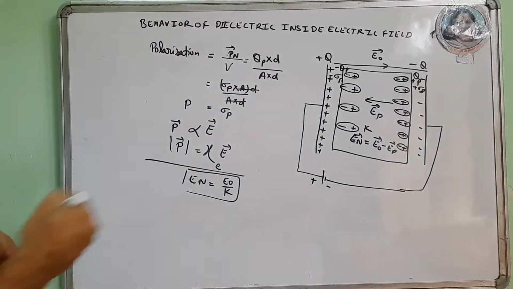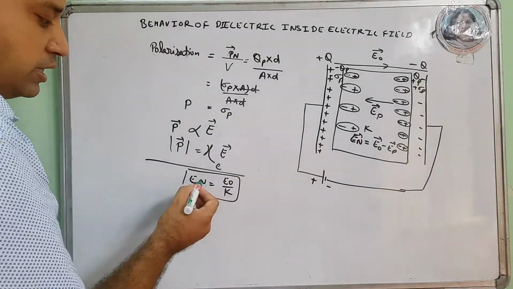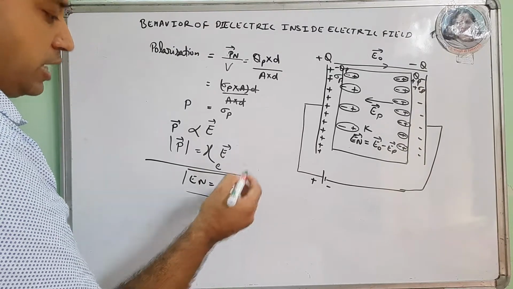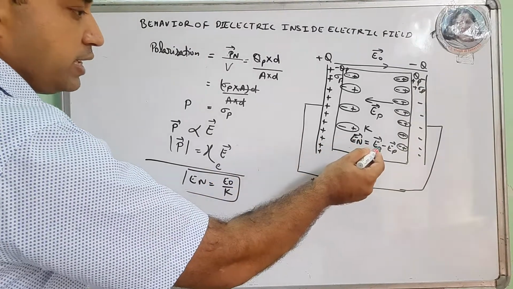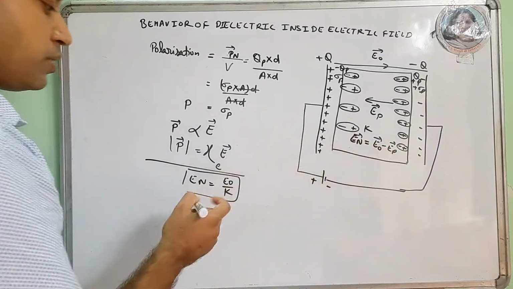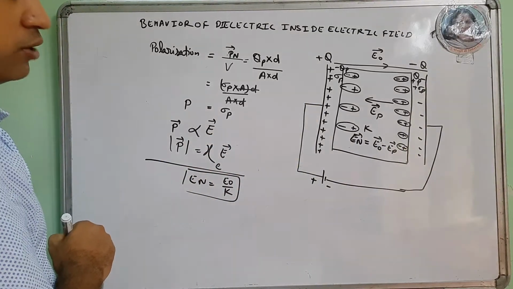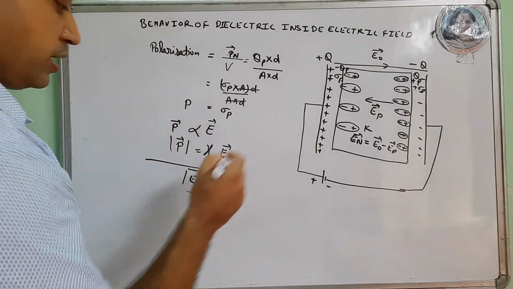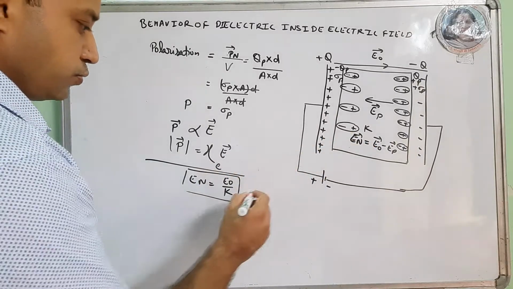Now E net is E naught by K, and actually E net is E naught minus EP.